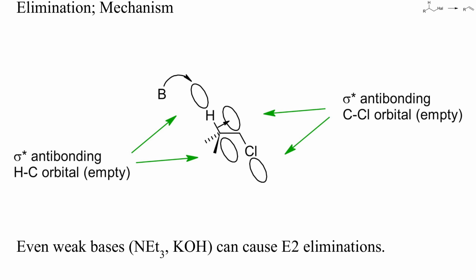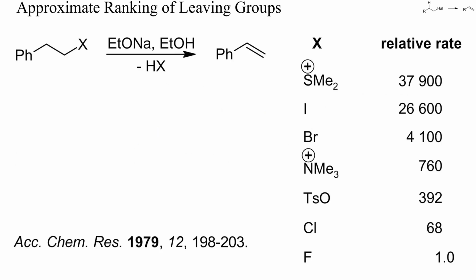Because of this concertedness, even bases that are much too weak to deprotonate an alkane can cause eliminations. I'll show you examples in a minute. If a given starting material cannot attain a perfect antiperiplanar conformation, then bimolecular eliminations are still possible, but will just proceed more slowly. Before discussing specific examples, let's check some general reactivity trends.